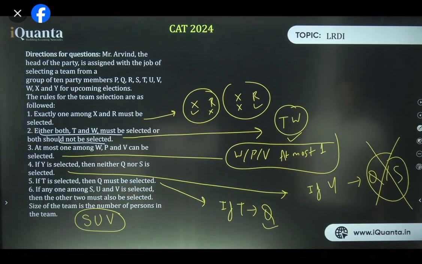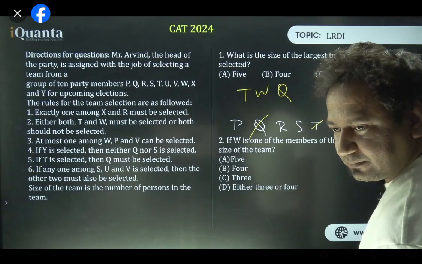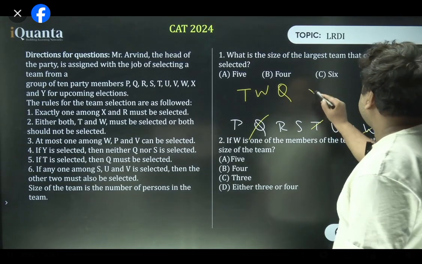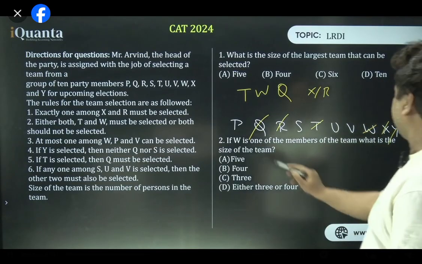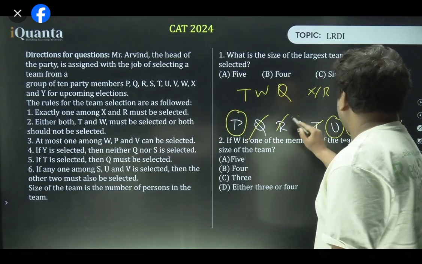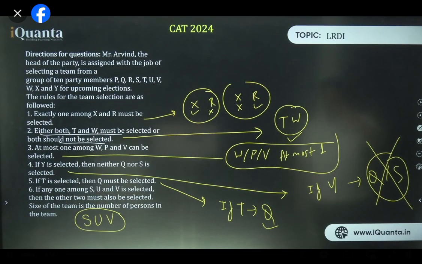Among W, P, and V, at most one can be selected. X or R, let's take that as well, so X and R also go away. We have 4 now. Now the remaining ones are P, U, V, and S. Which all can I put here? Among W, P, and V, I can put at most 1.